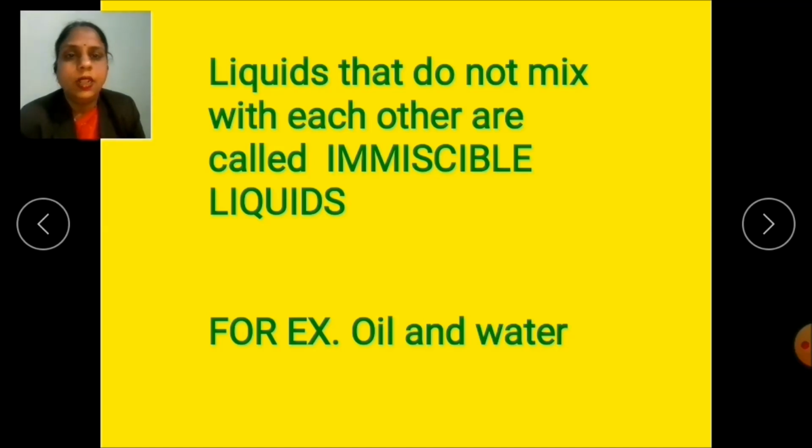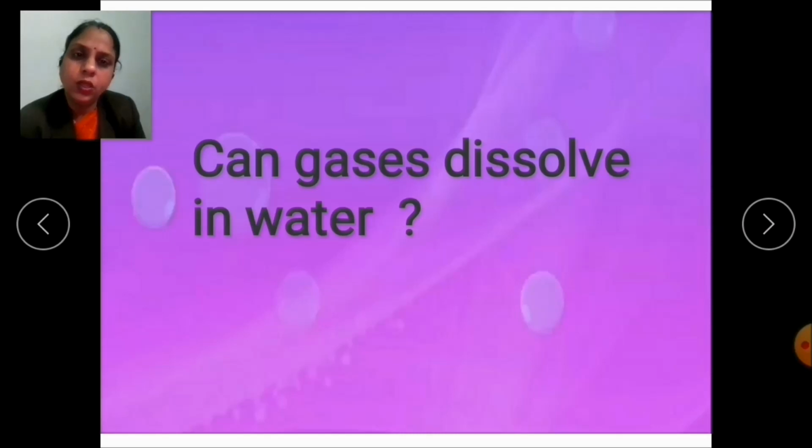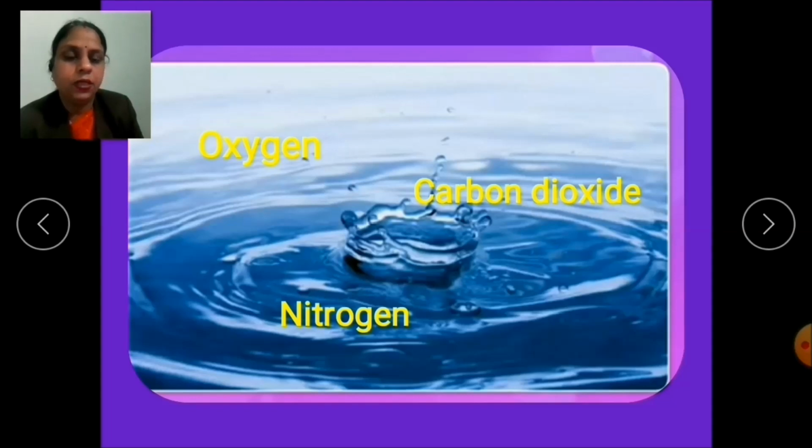Now children, like solids and liquids, can gases also dissolve in the water? Yes. Some gases can dissolve in the water, whereas others do not. Let's see the examples. For example, oxygen and carbon dioxide gas dissolve in the water.